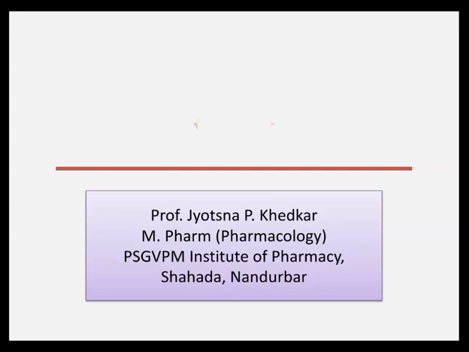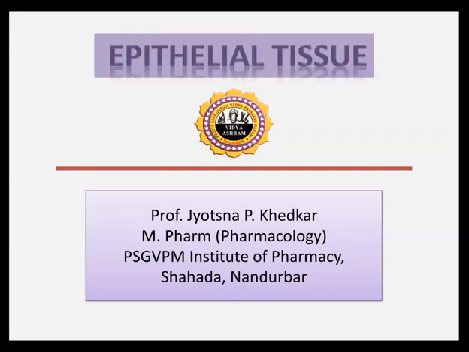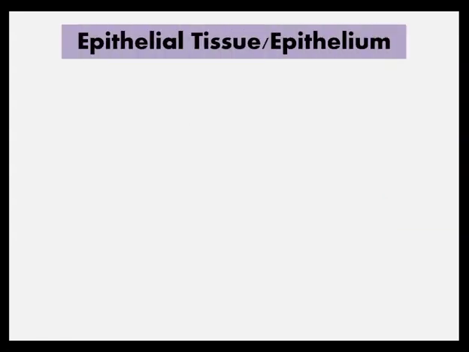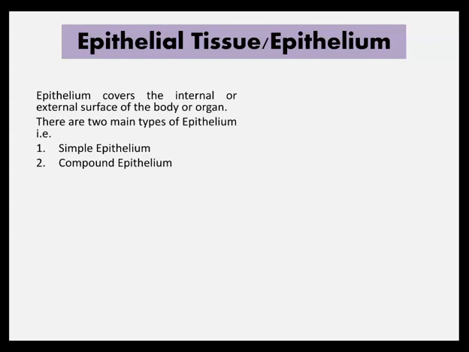And in this video, I am going to discuss epithelial tissue. Epithelial tissues, also known as epithelium. This epithelium covers the internal or external surface of body or organ.